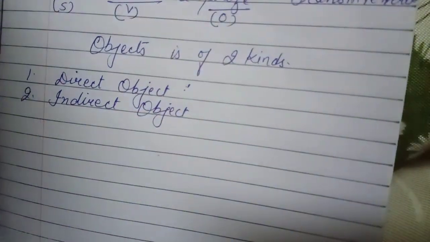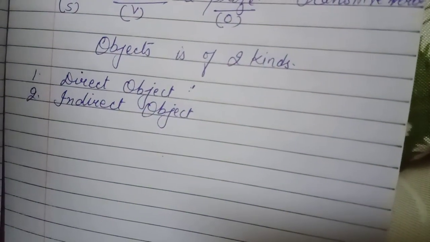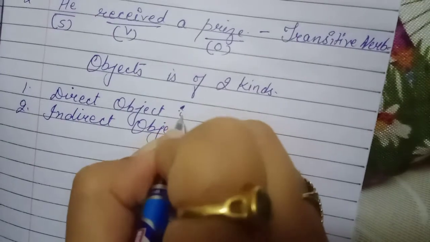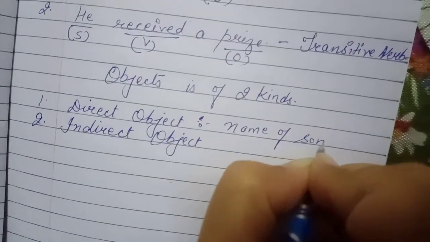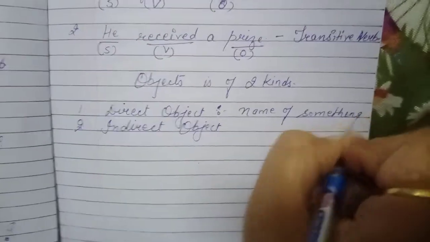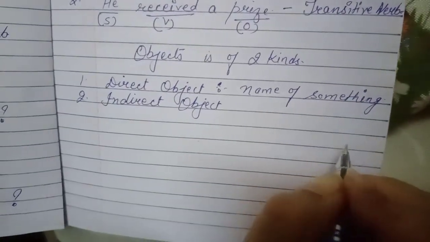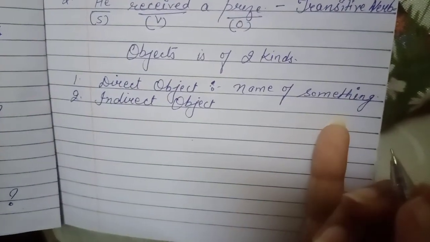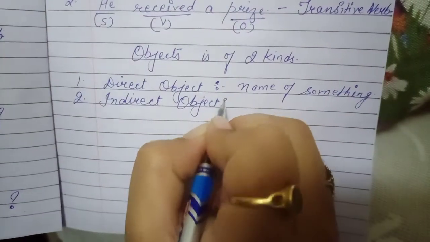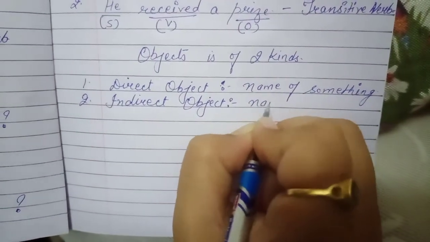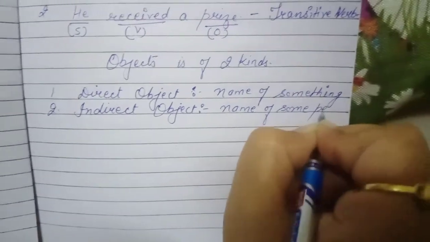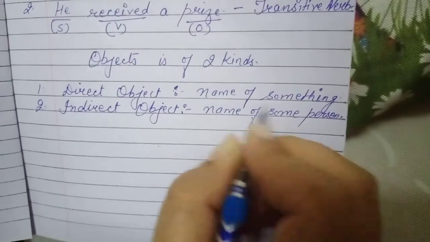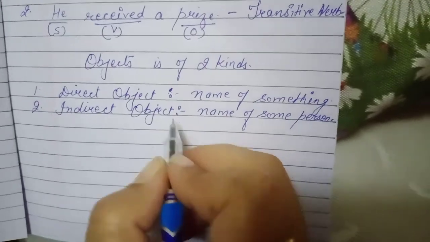A direct object is usually the name of something. Name of something means any materialistic things can be included in it. Non-living things can be included in it. And an indirect object is the name of some person. It means living things are included in it.